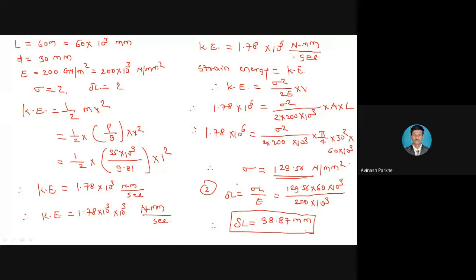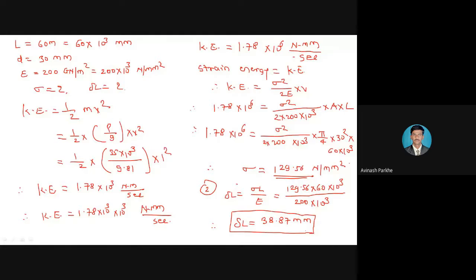But for the further calculation, the speed of that particular body, maybe a steel rod or maybe a lift, is mentioned in meter per second. Sometimes it is mentioned in kilometer per hour. So if the speed is mentioned, we can say that the numerical is based on the kinetic energy calculation, because without calculating kinetic energy, it is not possible to find the stress or the elongation. Therefore, using the speed given, initially we have to calculate the kinetic energy, that is 1/2